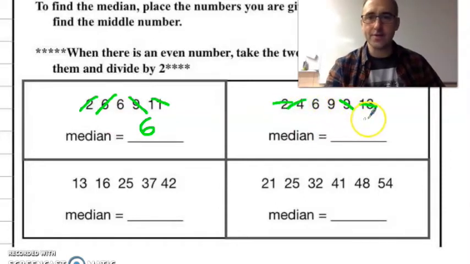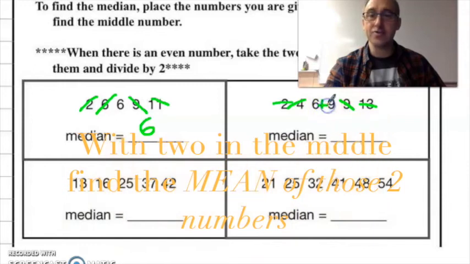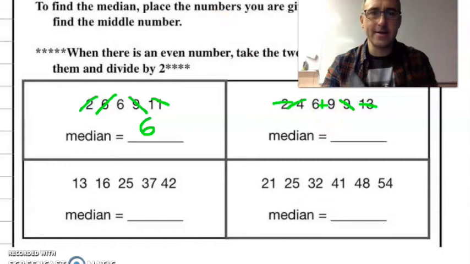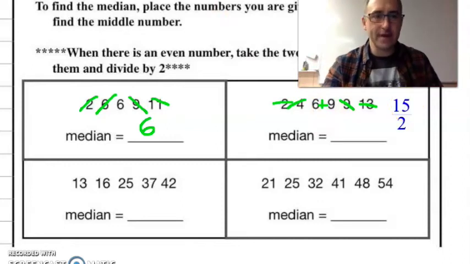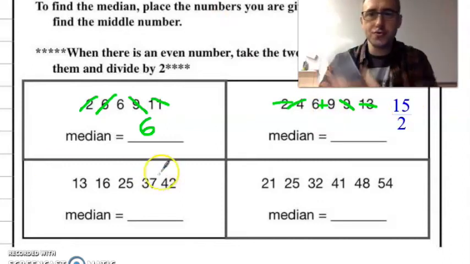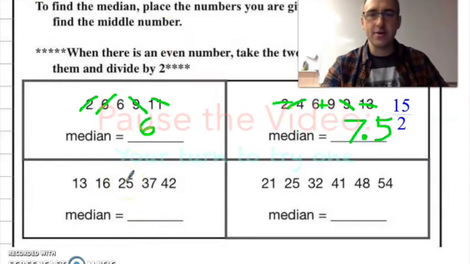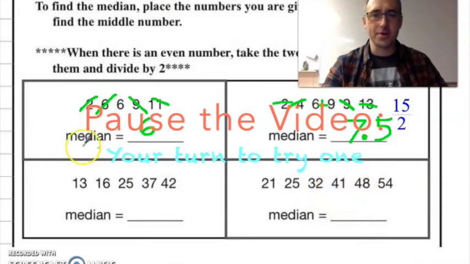Crossed off on the left, 2 are crossed off on the right. What do we do? That's right. You find the average or the mean of these two. 6 plus 9 is 15. 15 divided by 2 is 7 point... That's not 7 times 5. That's 7.5. You do this one, and then we'll do this one together.